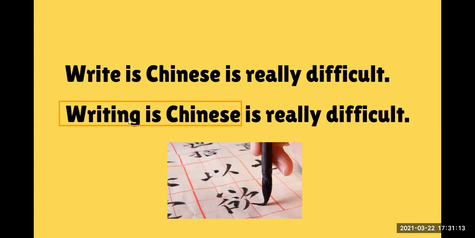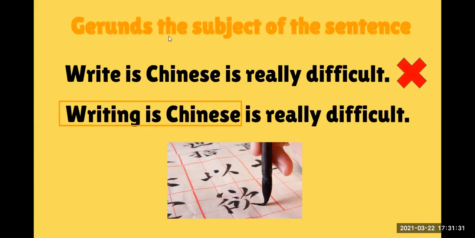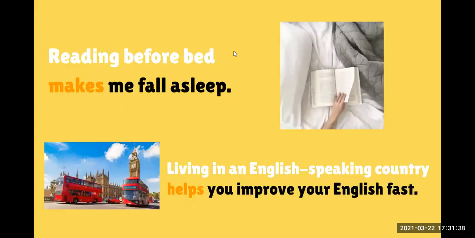Remember that when the subject of our sentence is a verb, we need to write the verb with the ing, or we need to say the verb with the ing, not in the base form. Okay? So this is the first rule. Gerund as the subject of the sentence. Okay, so this is the subject of our sentence. Here we have some other examples.